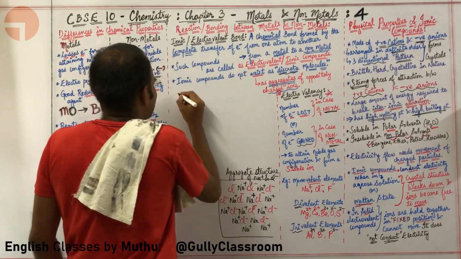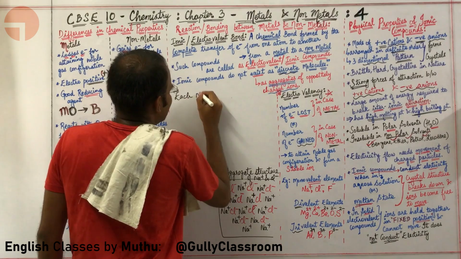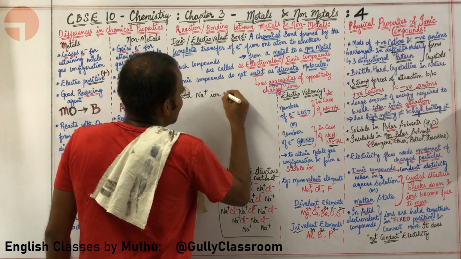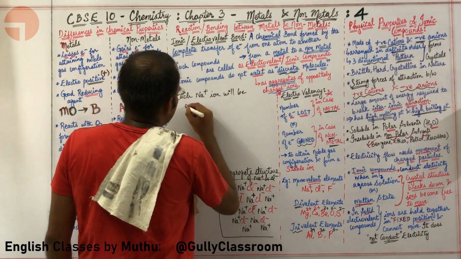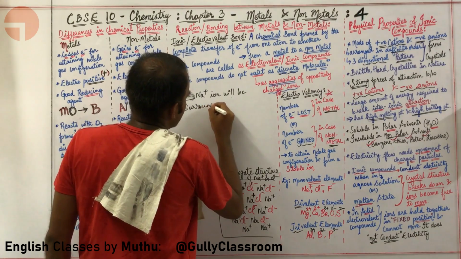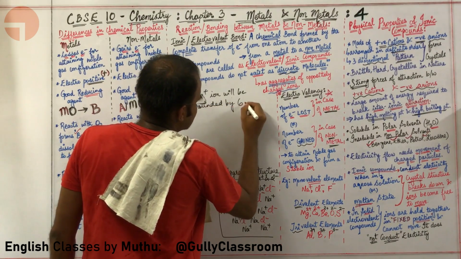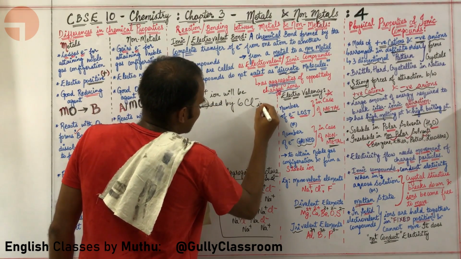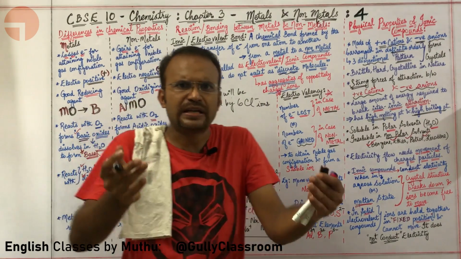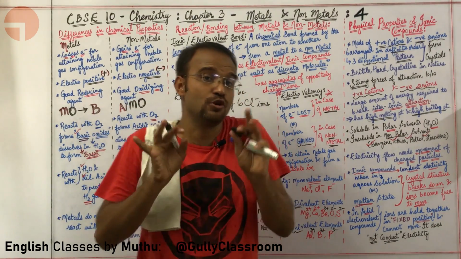So each Na plus ion will be surrounded by 6 Cl minus ions.